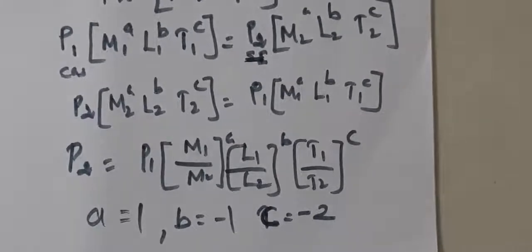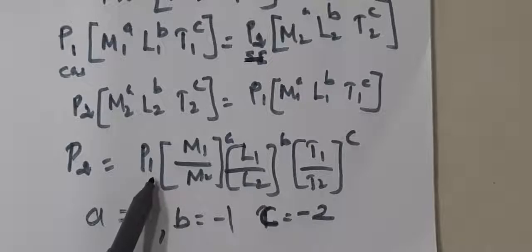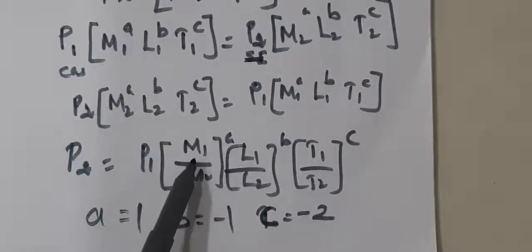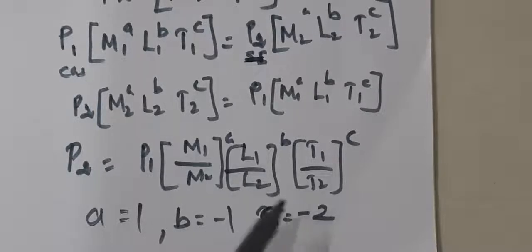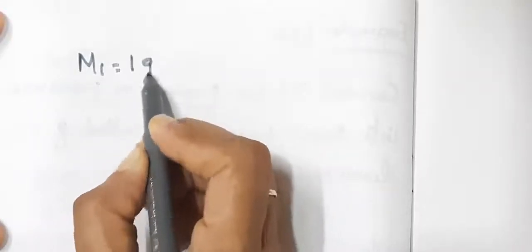Right. Now we can substitute this value here. Instead of P1, we have to substitute 76 centimeter of mercury pressure. M1, M2, L1, L2, T1, T2 we have to assume with 1 gram, 1 kilogram and so on. Let's see. M1, all the ones are in CGS system, so we can consider as 1 gram. L1, 1 centimeter.